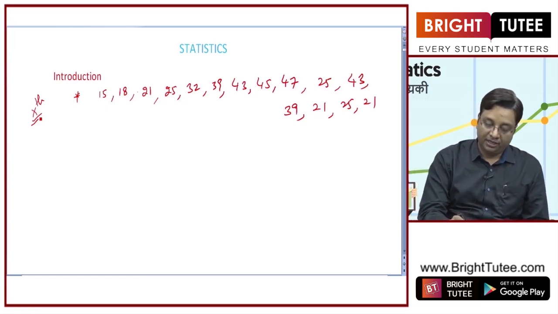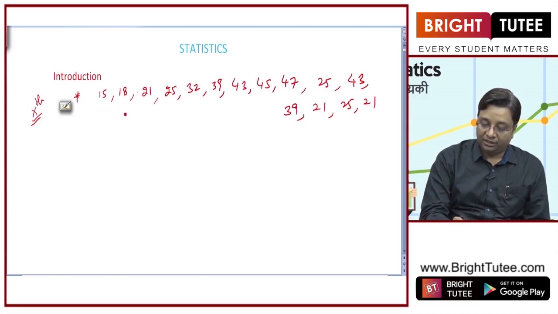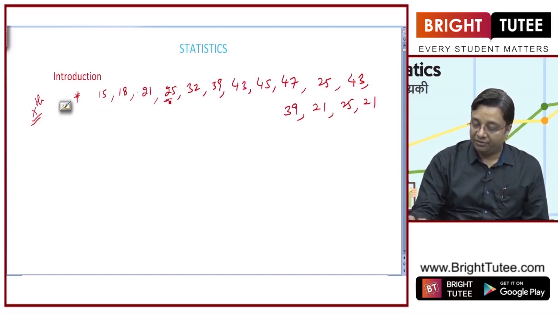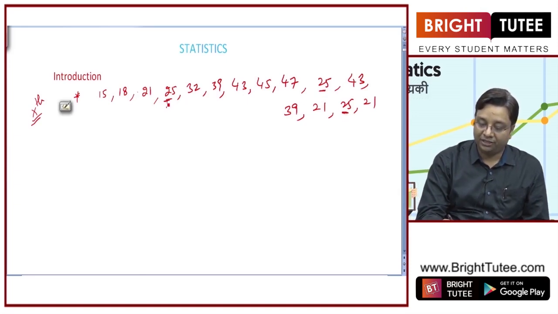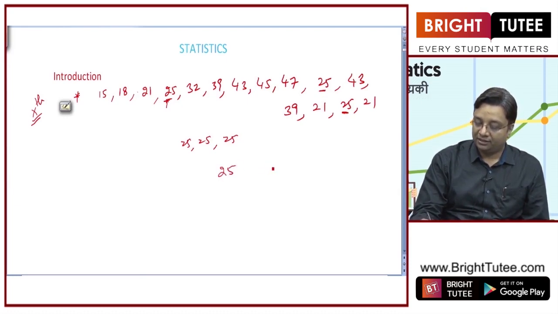Now you notice that 25 appears 3 times here. So rather than writing 25, 25 and 25, I can write 25 is 3 times.